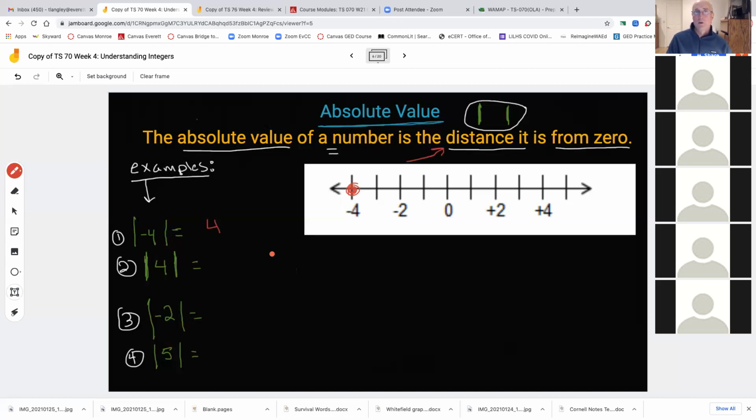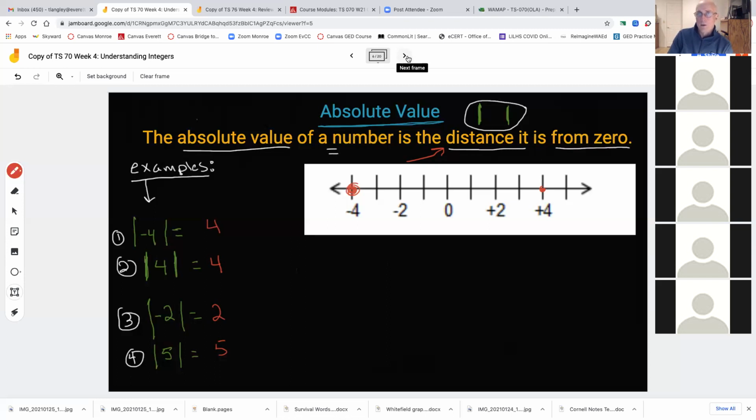It almost seems like too easy once. I mean, it sounds kind of ominous, absolute value, but it's actually just how far is it from 0? That's all it means. Okay. So what's the absolute value of 4? 4. It's 4 away from 0. Okay. If I circle it on here, yeah, look at it, it's 4 away from 0. What's the absolute value of -2? It's just 2 away from 0. 5, it's 5. Okay. All right. So those are some examples of absolute value.